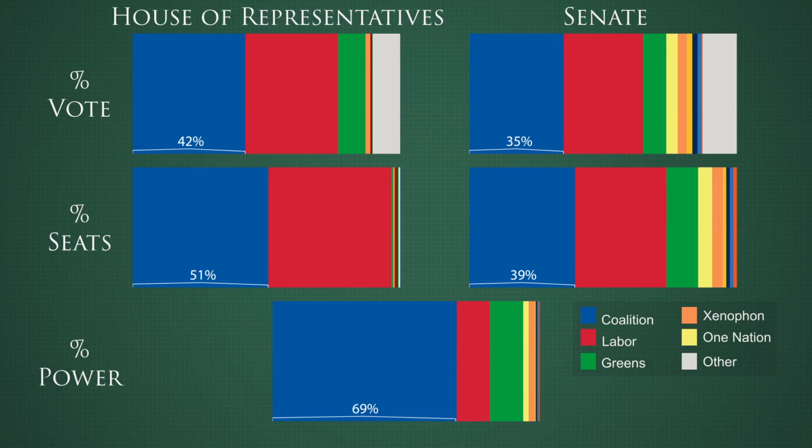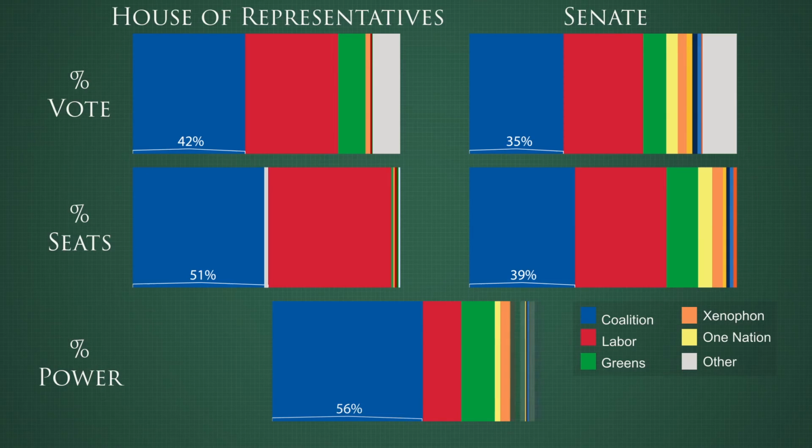If one MP defects from the coalition to become an independent, even though the coalition loses their majority in the House of Representatives, there is no path for Labor to win without the coalition's support. So one defection actually leads to no change in power. However, if another coalition member defects to become an independent, which is not unprecedented, their power drops by 13%. That lost power is soaked up by the other members in the House of Representatives.